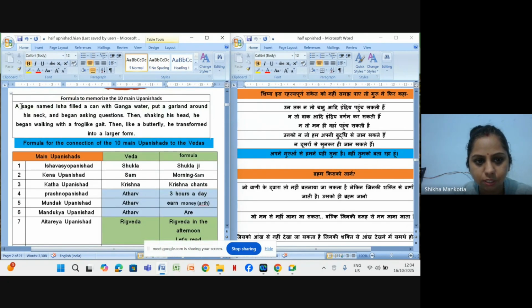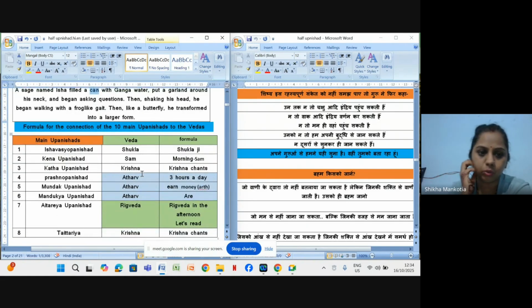And this was a sentence: Isha was the name of a sage who has filled a can with Ganga water, right? So according to this, Isha was the first Upanishad, and the second, filled a can, means Kena Upanishad. From here, Shukla, Sam, Krishna. The first was taken from Shukla Yajurveda, and now Kena Upanishad is taken from Sama Veda. So today we are going to learn about the Kena Upanishad, right?